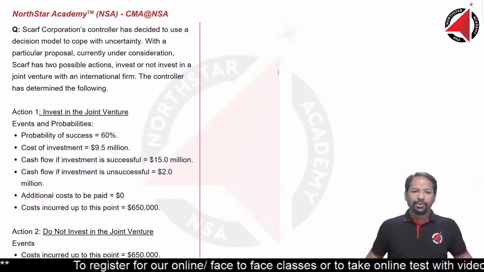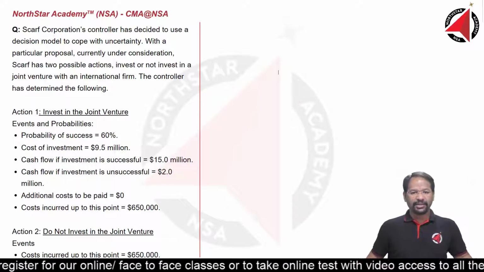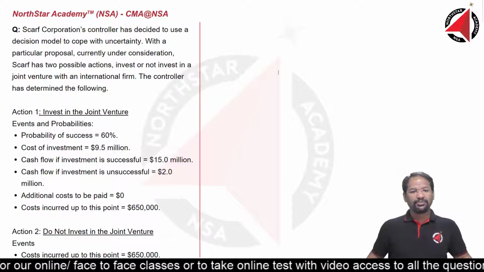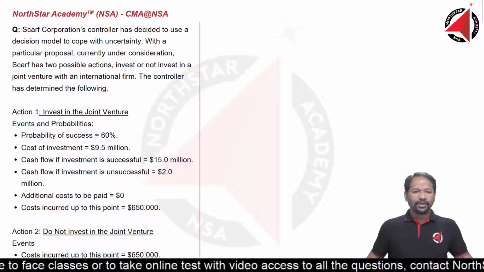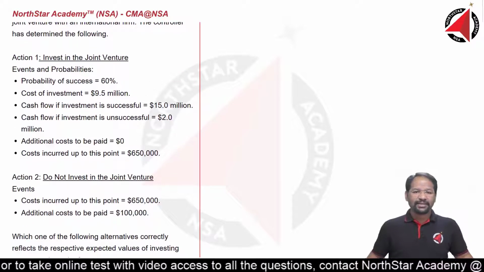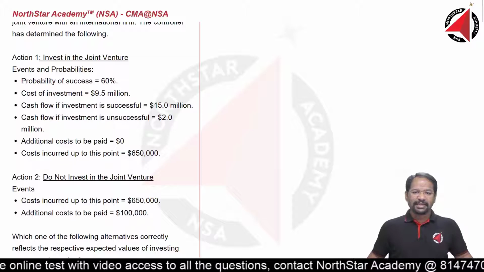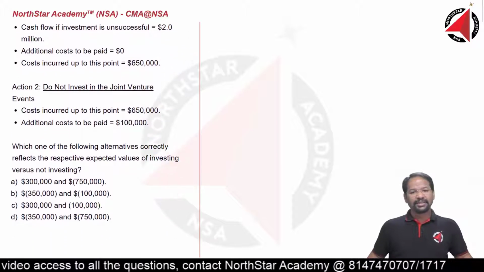Scarf Corporation's controller has decided to use a decision model to cope with uncertainty. With a particular proposal currently under consideration, Scarf has two possible actions: invest or not invest in a joint venture with an international firm. The controller has determined the following. Action 1: invest in the joint venture, and then details follow. Action 2 is do not invest in the joint venture.